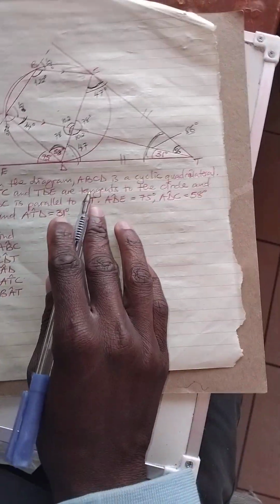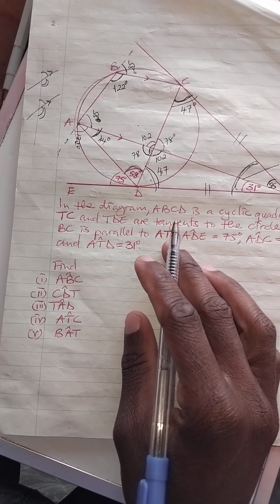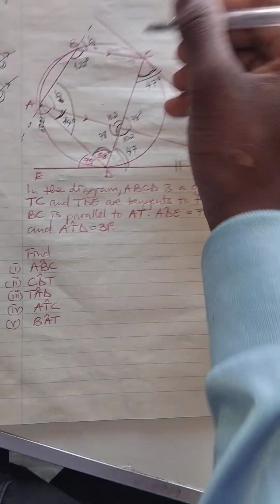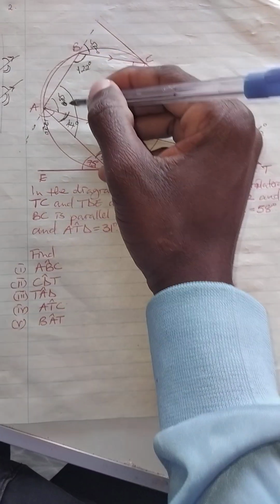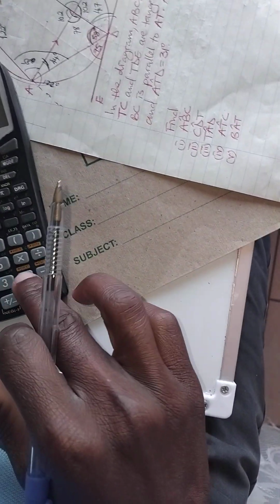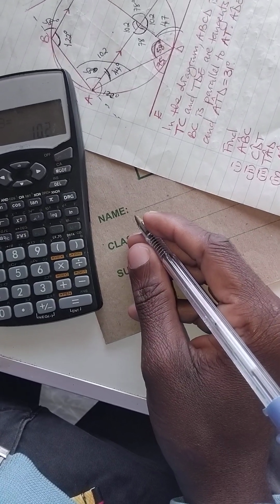So now, how to find the remaining angle? We want to find this angle so that we can find this one. So we say 44 plus 58. 44 plus 58, we see 102.